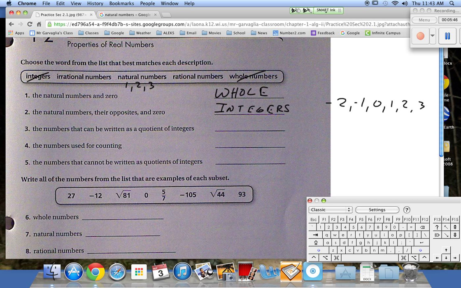If I wrote 1/2, 3/4, what kind of numbers are those? We already had whole numbers. They're what? Rational numbers. The numbers used for counting. Natural numbers.